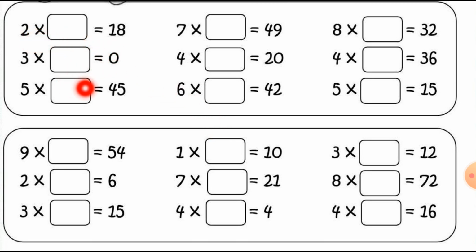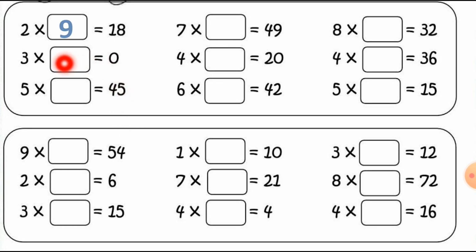You have to write down the middle digit. How many is 2, and the answer will be 18. So 2 9s are 18. What will be the answer? 2 9s are 18. We have answers. We have to write down the middle digit, right?